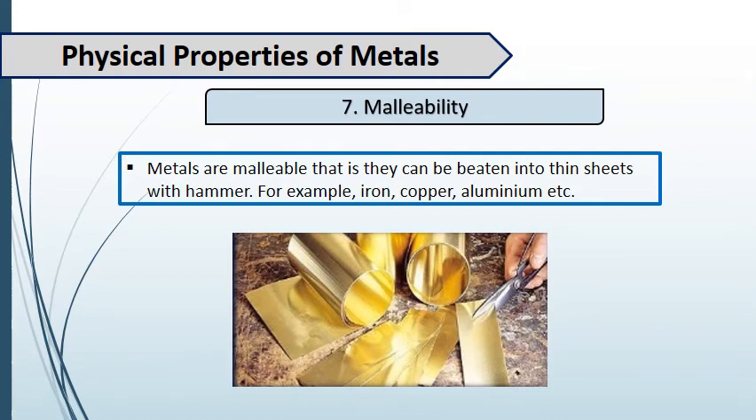Malleability. Metals are malleable. We can beat them with a hammer to convert them into thin sheets. For example, iron, copper, aluminium. The main example is aluminium foil. We use it to wrap our food.